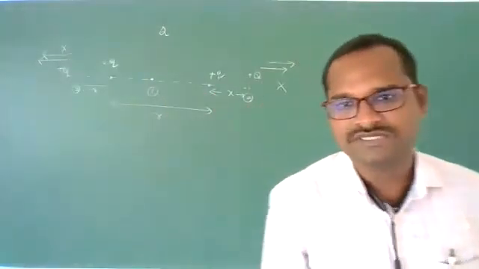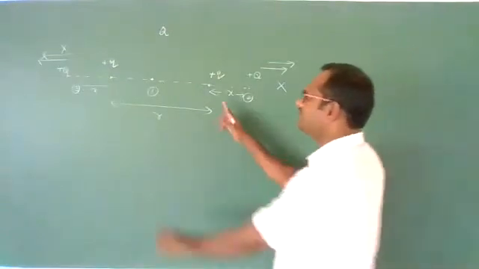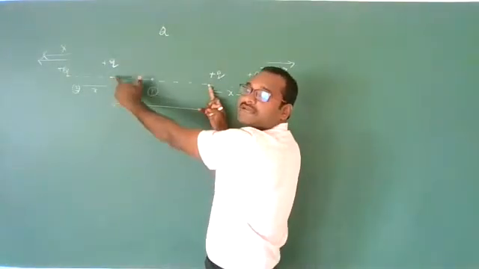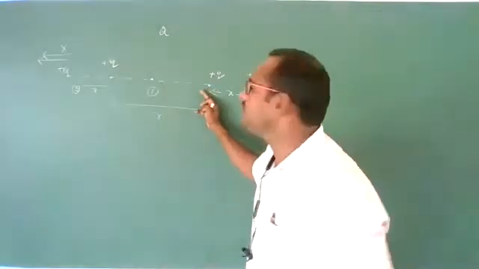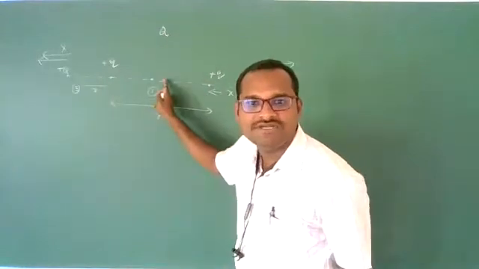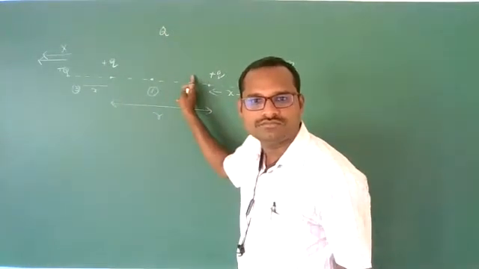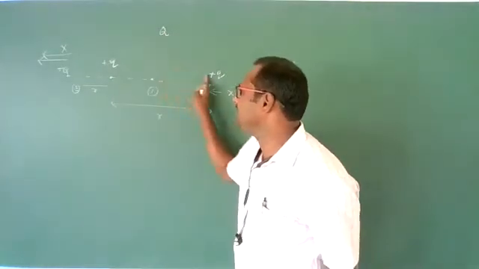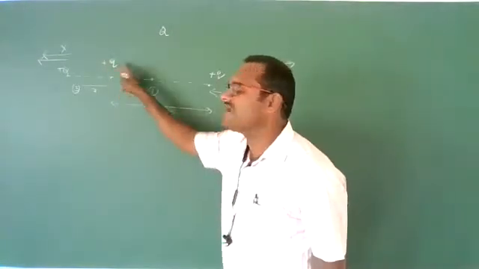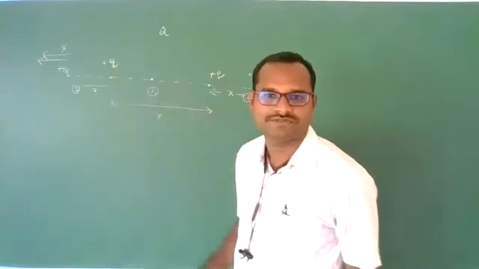Got it? Clear? That means when two charges are there and both are of the same nature, the place to keep a third charge such that it is in equilibrium is in between these two. Where exactly? If the charge magnitudes are the same, exactly at the center. If they are of different magnitudes, it depends upon their magnitudes.